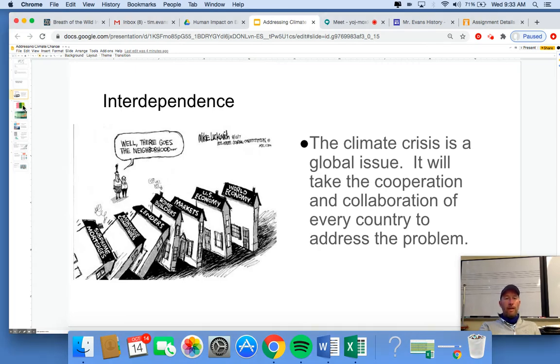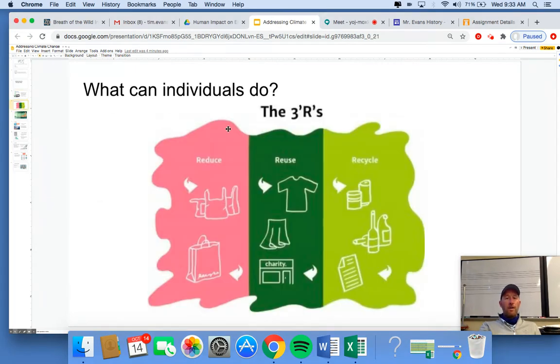When I was a kid, people taught me the 3 R's: reduce, reuse, recycle. Best thing we can do is reduce the amount of stuff we buy and use. That's why things like the plastic ban on bags in New York City went into effect. It's far better to just carry around a canvas bag or something and reduce the amount of trash and waste and production, because we know fossil fuels are used to make those plastic bags. It's pollution on many levels. So try to reduce that.